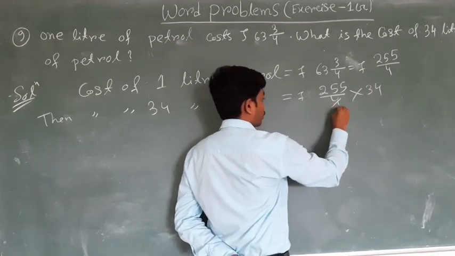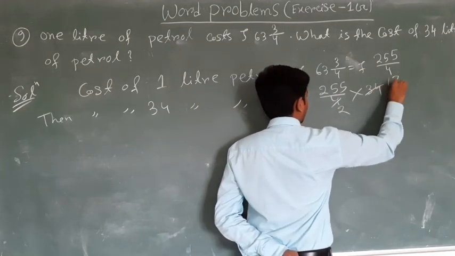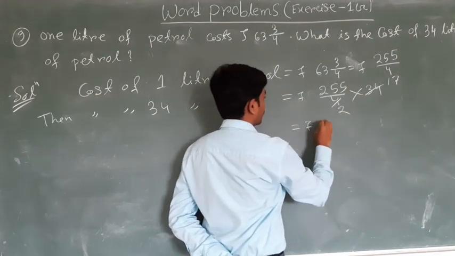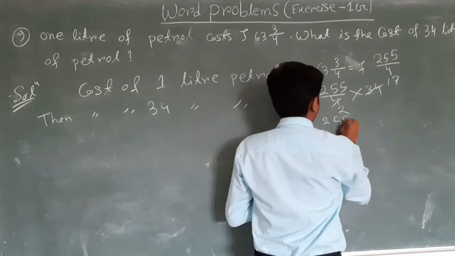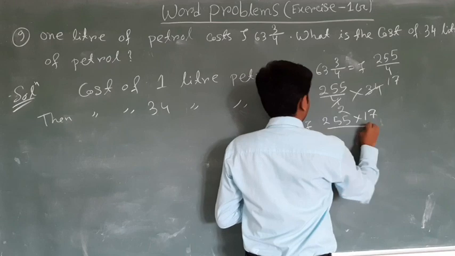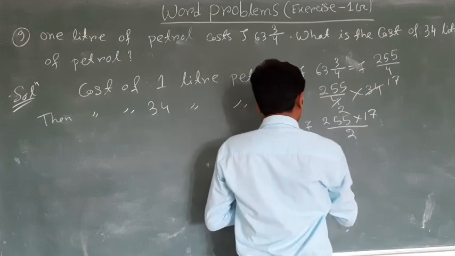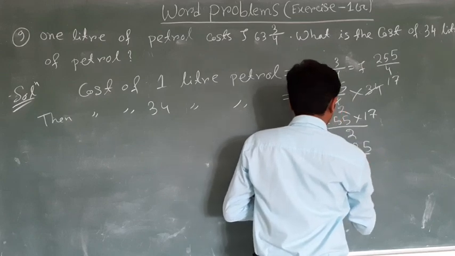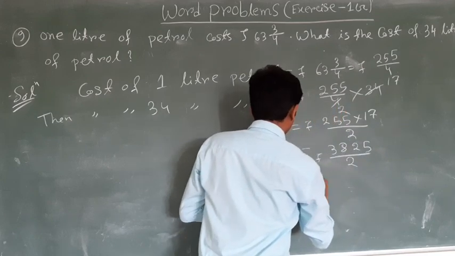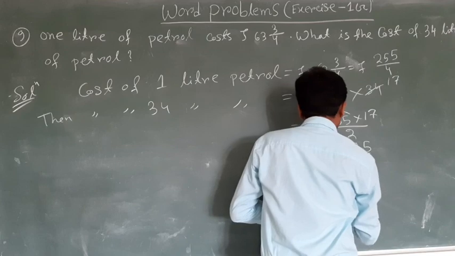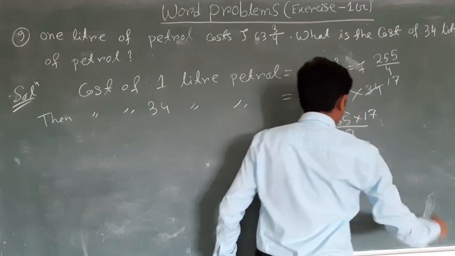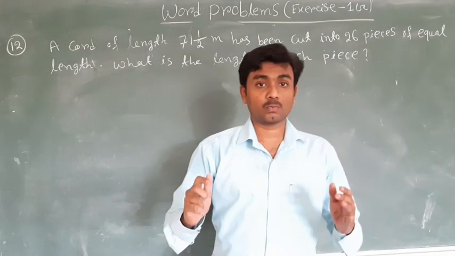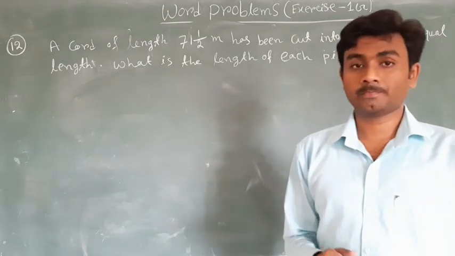So 255 upon 70 by 2 rupees is equal to 3825 upon 2 rupees is equal to rupees 1911 upon 1.